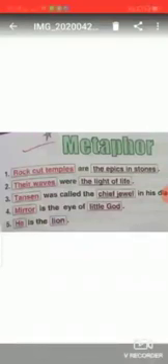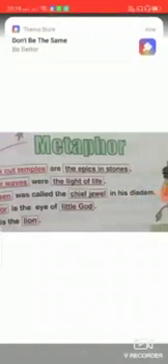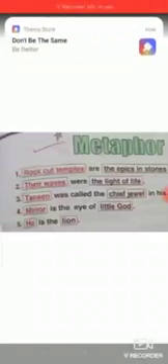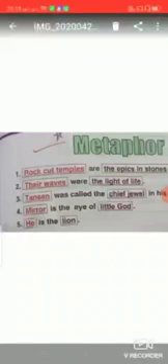Tansen was called the chief jewel in his diadem. Here we see that Tansen is compared indirectly with a jewel, a precious stone. Mirror is the eye of little god. Here mirror is compared with a little god. And the last one, he is the lion. So he is compared indirectly with a lion.